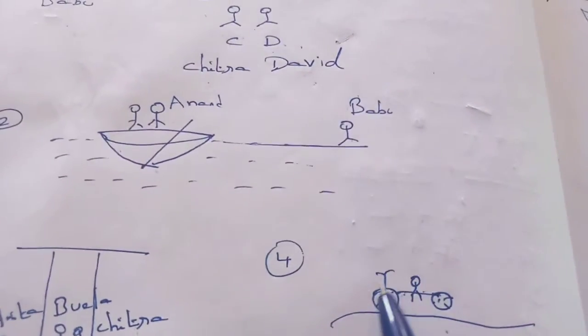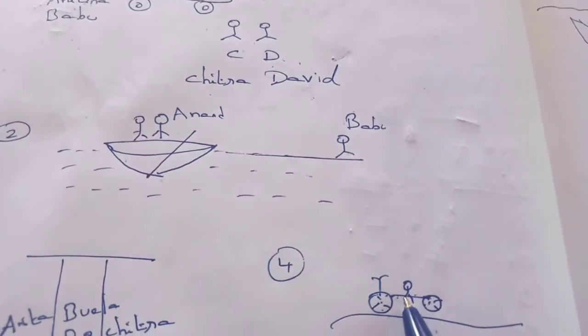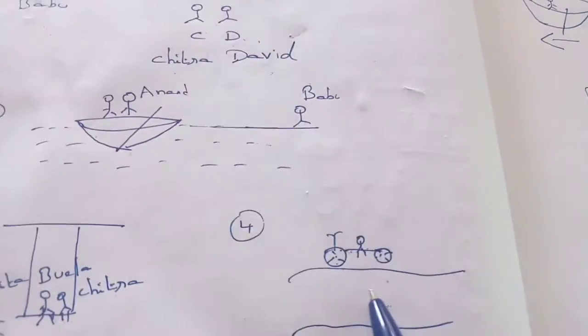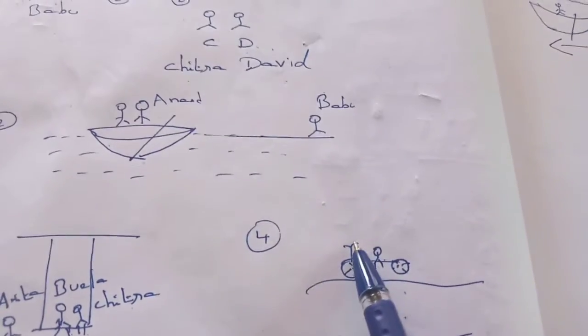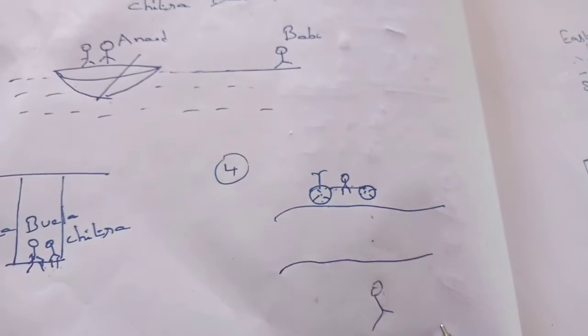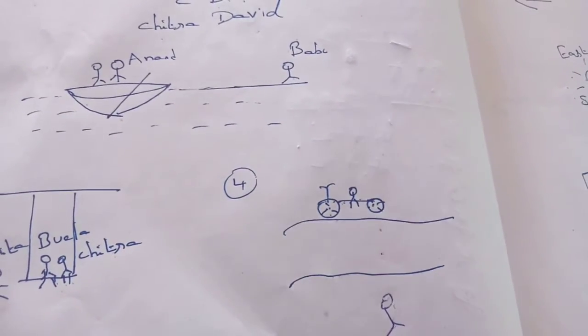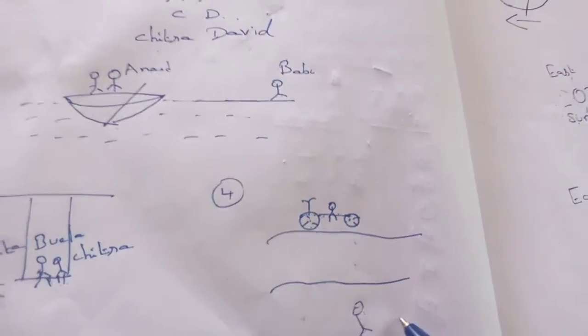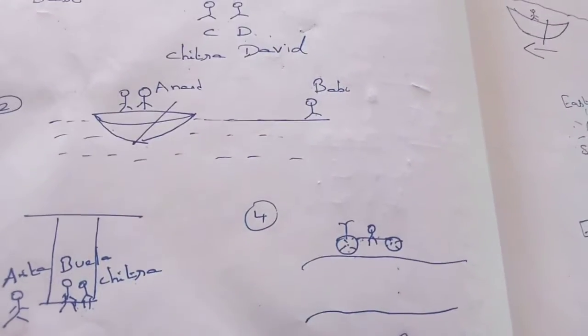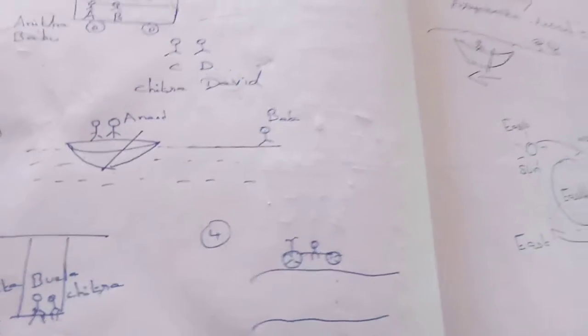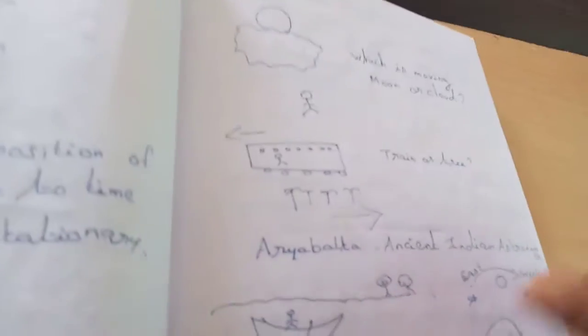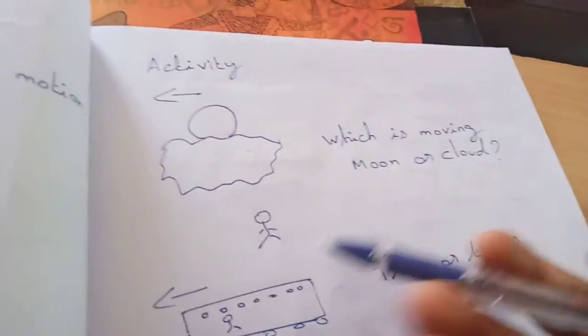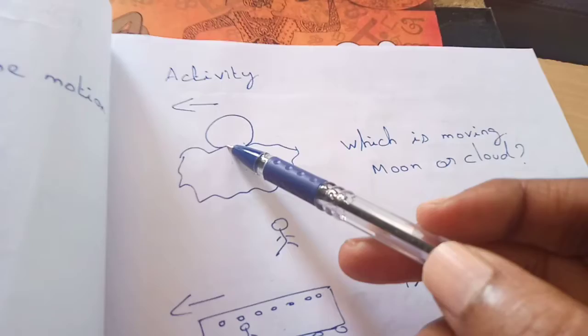Again, Chitra is going on a cycle. From Chitra's position, from the cycle's position, Chitra is not in motion, but from the road's position, Chitra is in motion. And for a person standing on the road, from his view, Chitra is in motion and the cycle is also in motion.